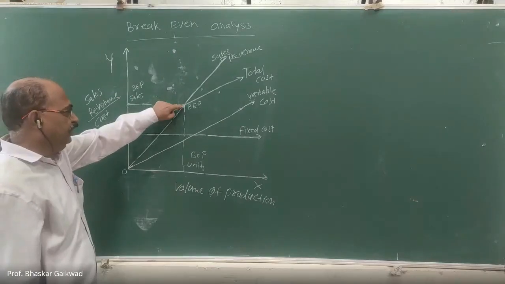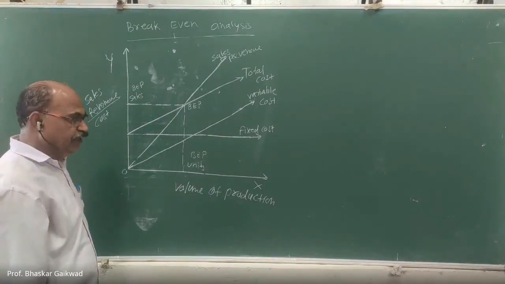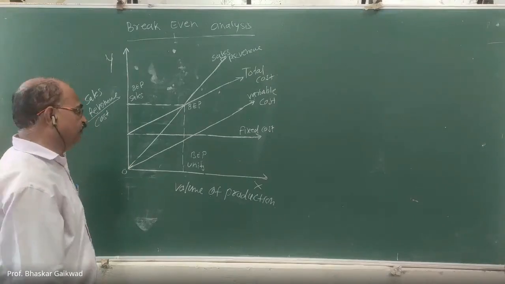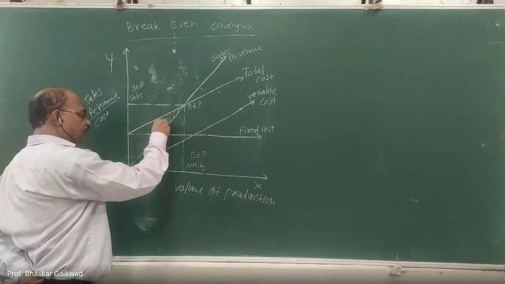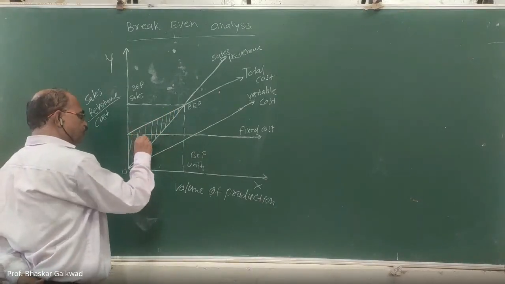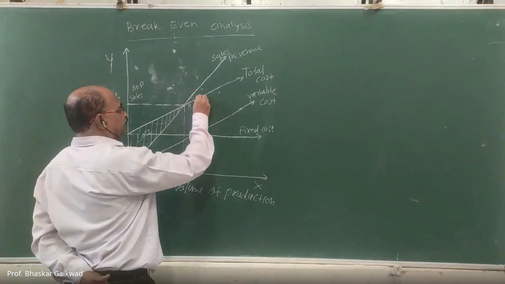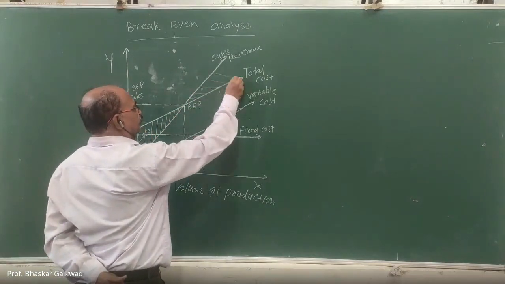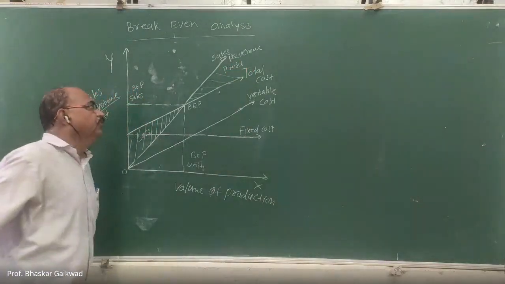Okay, so at the break-even point, there is no profit, no loss. Below this point, loss will be there. And above this point, profit will be there.